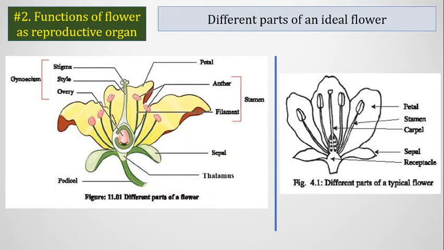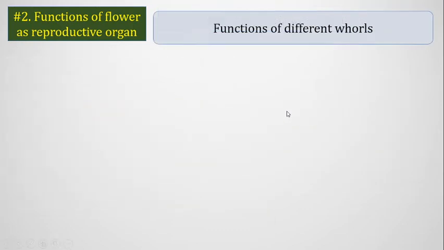So that is the figure in your book, the left one, and the right one actually comes from the class 8 book. For drawing purposes, I suggest you draw the right figure that you have studied and practiced in class 8. That is ideal for you to draw, and the left one is somewhat complex to draw, so I would recommend the right one. So we know that an ideal flower contains 5 parts. Now we will discuss the functions of the different parts.